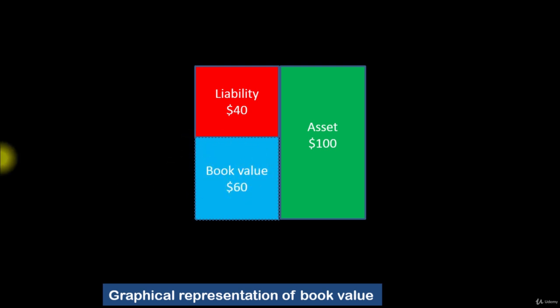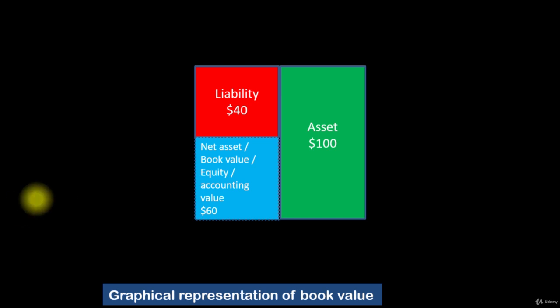And there are also other names for book value. The book value can also be called net asset value, equity, or accounting value. So all these mean the same thing. It's really funny how in the financial world, people like to come up with different names for the same thing. But don't worry, net asset, book value, equity, accounting value, all mean exactly the same thing. It's simply asset minus liability. This is a very important concept.